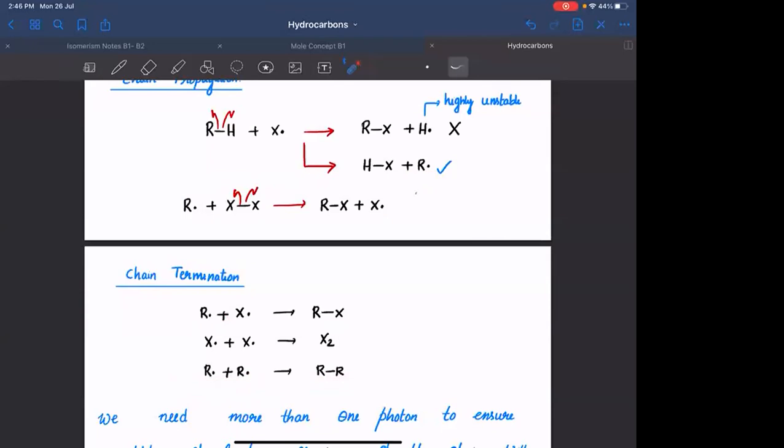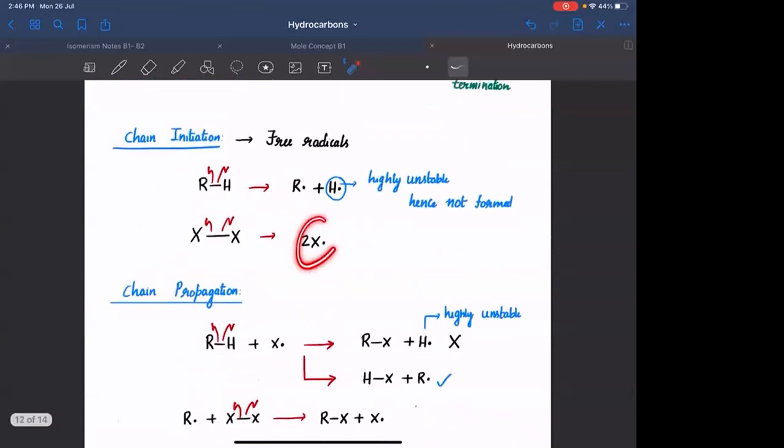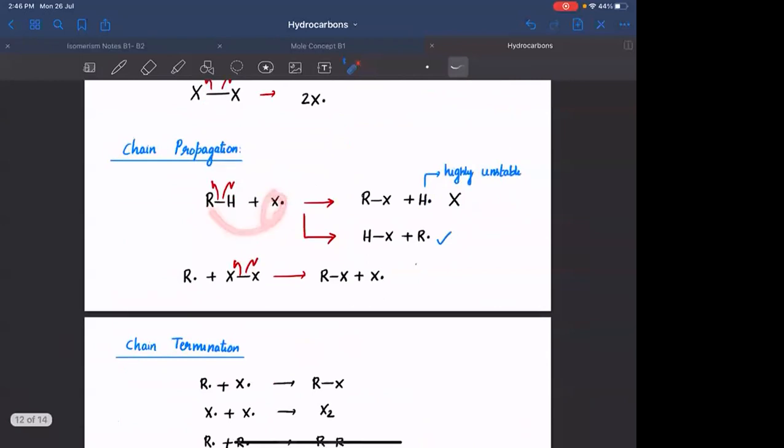Agreed? So if you are breaking only one X2 molecule, the probability for the reaction to go to completion is very less, क्योंकि ये सारा reaction भी parallelly होता जा रहा है. I can never ensure that chain termination steps won't happen. Agreed? क्योंकि दो free radicals जब भी दिखेगा अपने आप में और react होके they will be forming these products. So in order to have completion of the reaction, what you should have is you need to have more and more X2 breaking into X free radicals. जितना ज्यादा ब्रेक करेंगे आप, वो सारा X free radicals RH के साथ react होता जाएगा and they will be converting that RH into RX. Agreed?